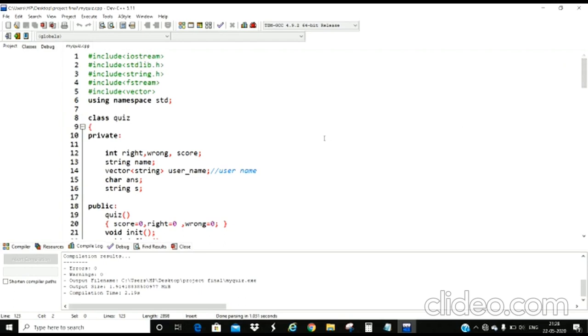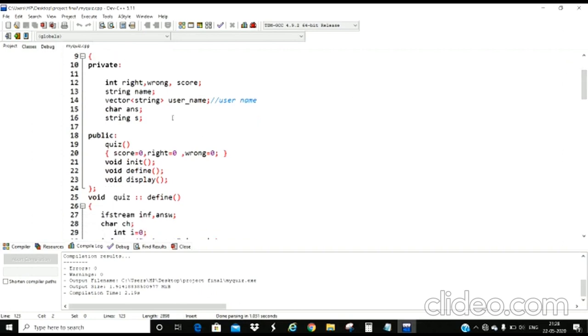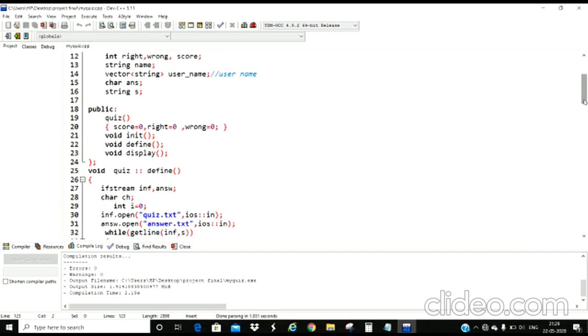So here we have used vector in STL and we have created class quiz, and in the public and private access specifiers we have created three variables, right, wrong and score, to calculate the total score finally. And we have used vector to store the contestants' names one by one, and we have also used the push_back function to add a new contestant name at the end of the vector. And in the public part we have created three functions: init function, define function and display function.